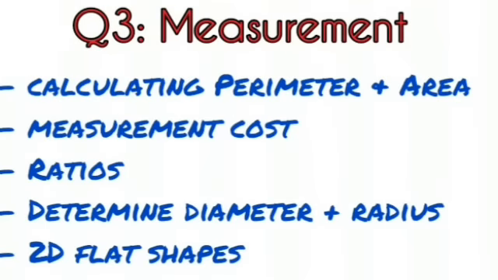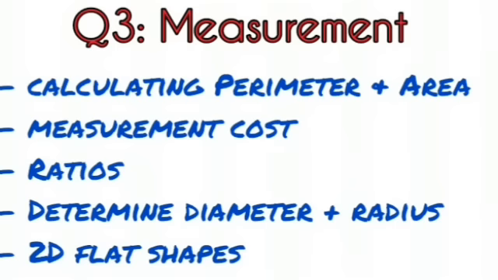Question 3, we are looking at measurement, and you are going to be expected to calculate perimeter and area. You will be given formulas for calculating perimeter and area, so that's not a cause for concern. It's just knowing what to substitute. And then you're going to have to work with measurement costs, ratios, and determine the diameter and radius.